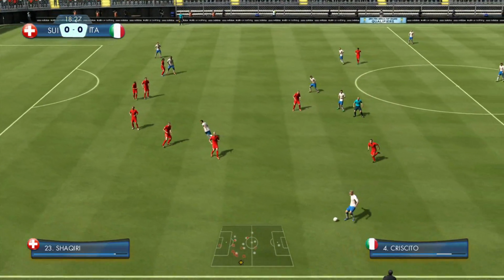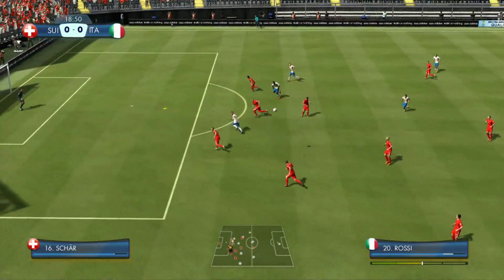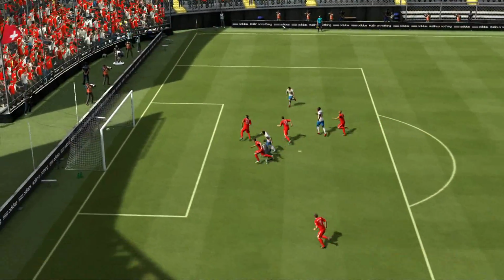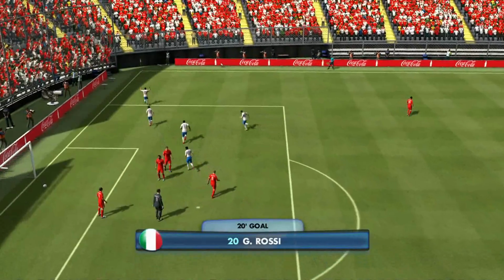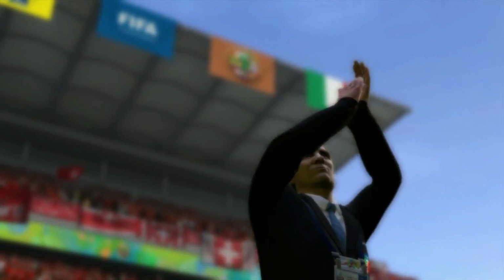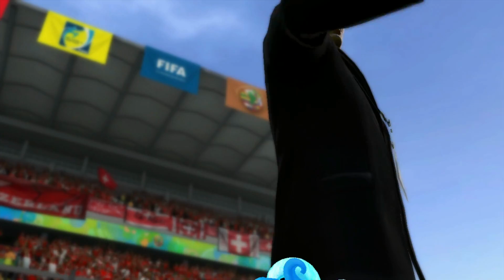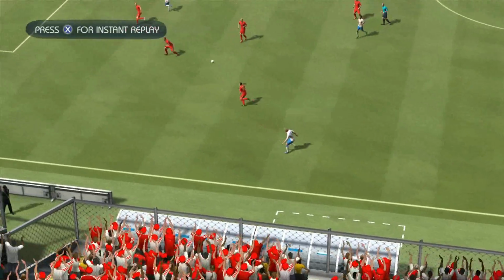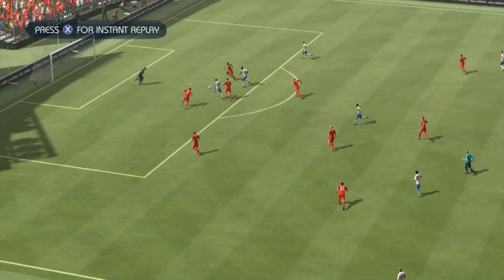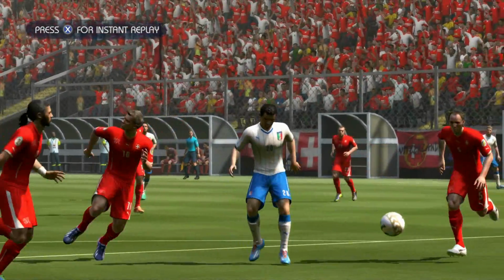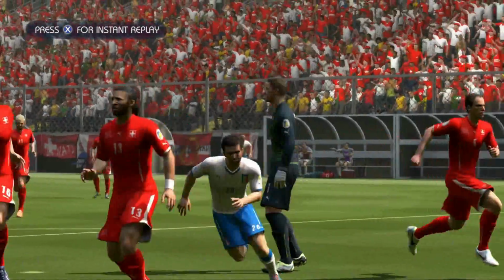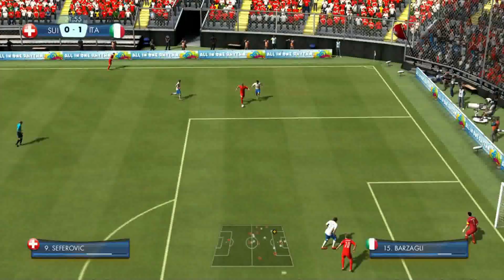Rossi to Crisito, the goal scorer in the last game for Italy. Here comes Italy, and they poke it in, and that's what I'm talking about. Rossi scores to make it 1-0. Italy are dangerous. Switzerland missed 2 key chances, and then this happens. What a ball by Crisito, and nicely taken by Rossi. Chests it down, little toe poke, and that's all you need. And Italy are 1-0 up against the Swiss.